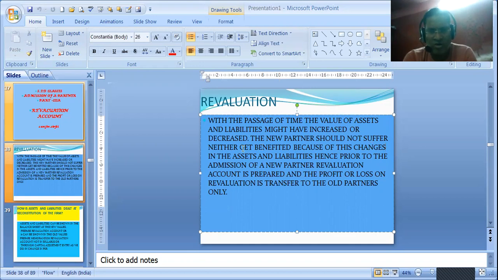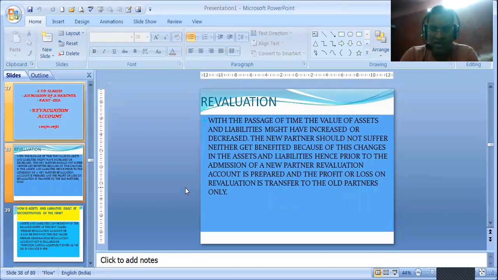So prior to the admission of a new partner, a revaluation account is prepared in the assets and liabilities, and the profit or loss on such revaluation is transferred to the old partners only. So this is the first part, that only the old partners will enjoy the profit or loss from the revalued assets and liabilities. Why? Because we do not want to share any losses, neither do we want to give any benefit to the new partners. So we revalue assets and liabilities, and whatever profits and losses happen in the revaluation, that is to be shared among the existing partners.